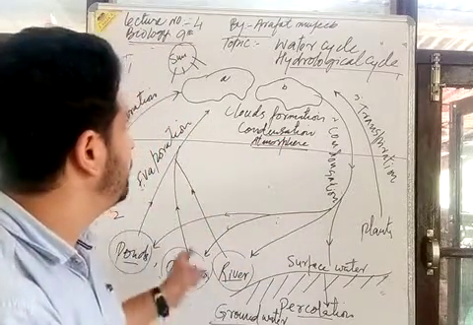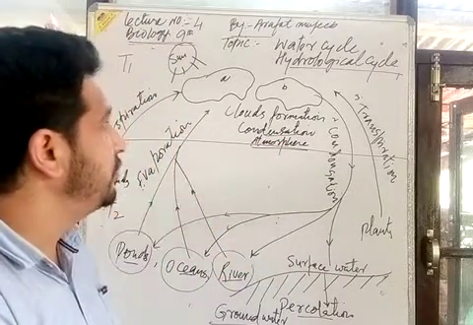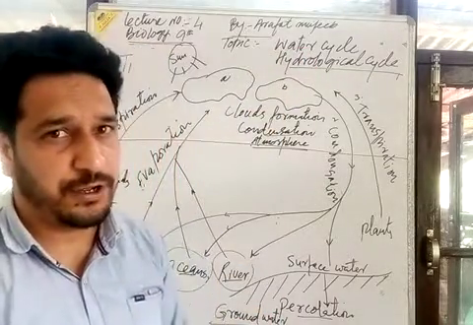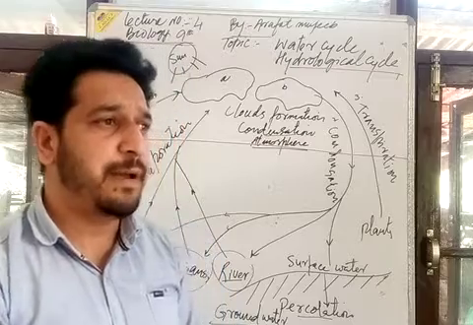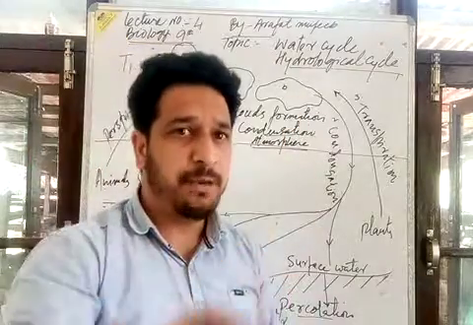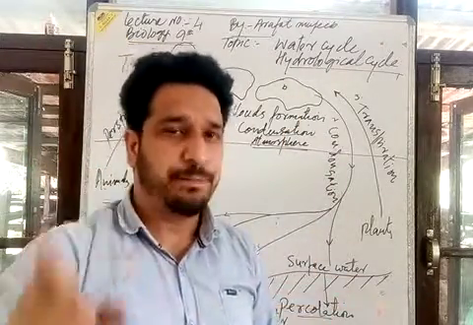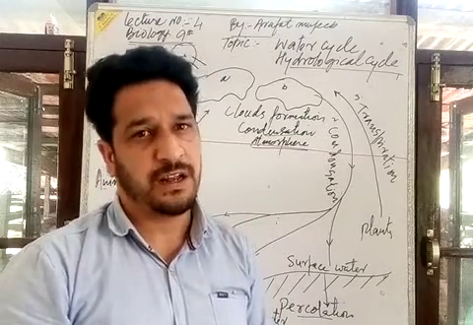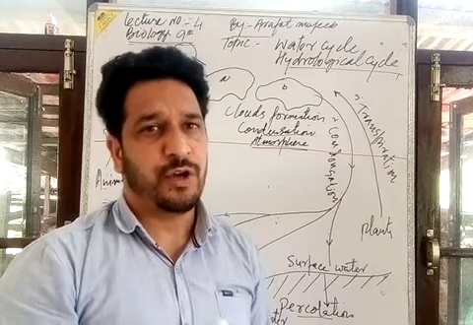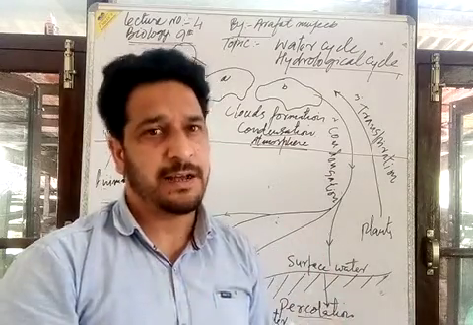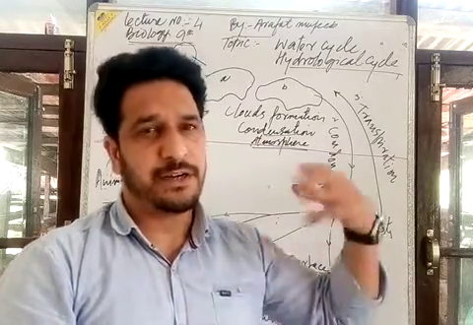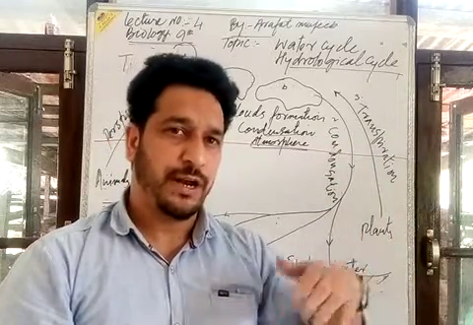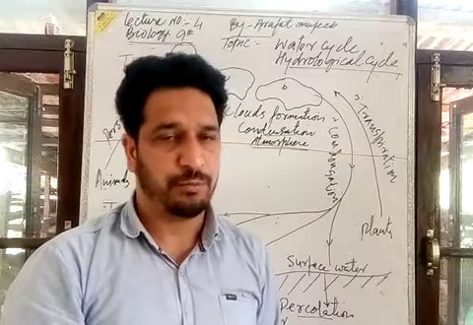Dear students, this is all about the hydrological cycle, commonly known as the water cycle, as water is circulating. मैंने बताया कि साइकिल में हमेशा रिजनरेशन प्रोसेस होता है और कंजप्शन प्रोसेस होता है, तभी तो इसको साइकिल कहा जाता है. Then we say that it is a cycle when there is a regeneration process and there is a consumption process between the biotic and abiotic components of the environment.